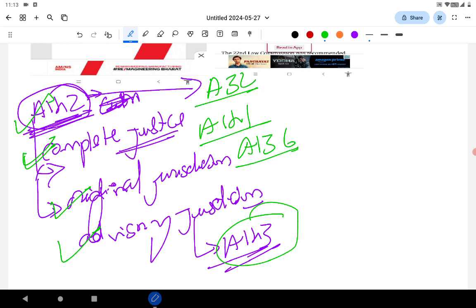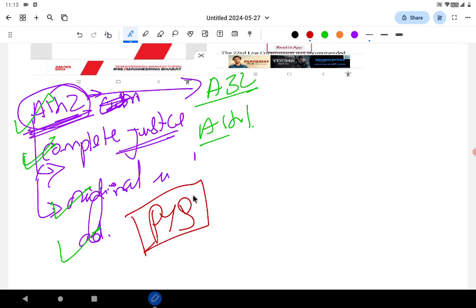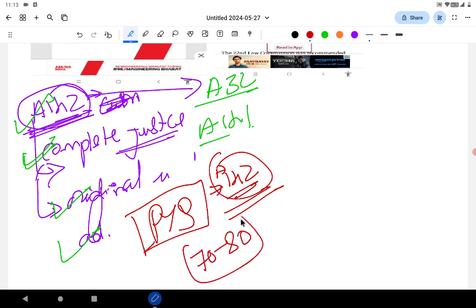As we already covered polity, see there is no source mentioned. So as you already covered polity from any of your sources, when you do the current affairs in this way, please recall. Then please go to the PYQ. Once you have done this, please go to the PYQ and check whether UPSC has asked a question on Article 142. I think they have asked a question on Article 142. This is how you cover comprehensively. If you study in this way, 70 to 80% of the questions in the prelims you can answer.